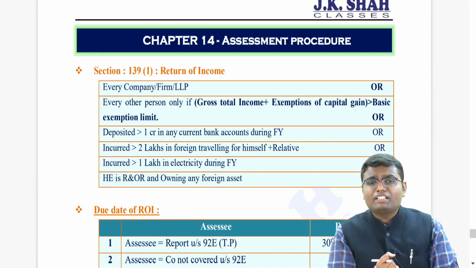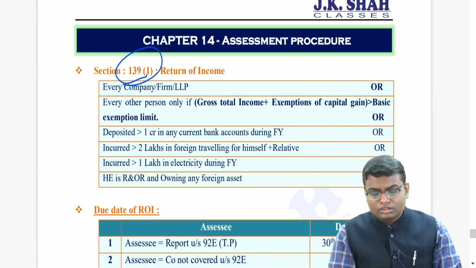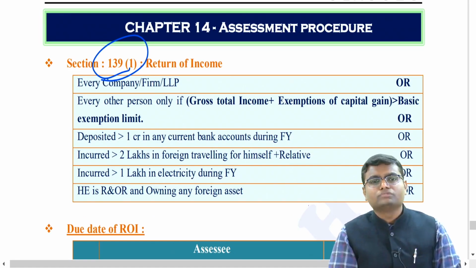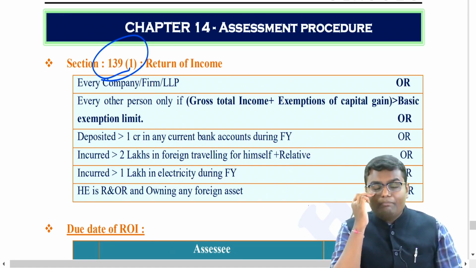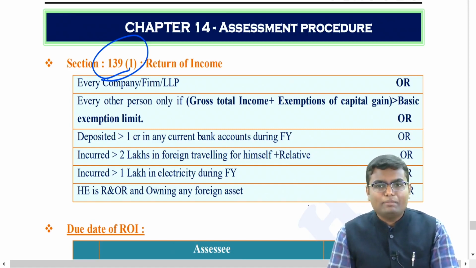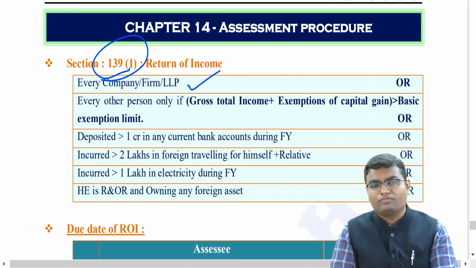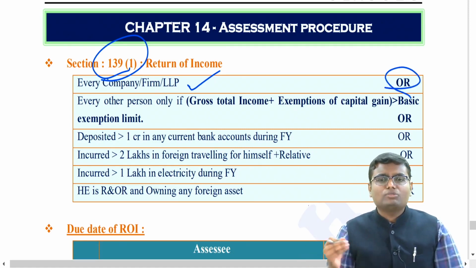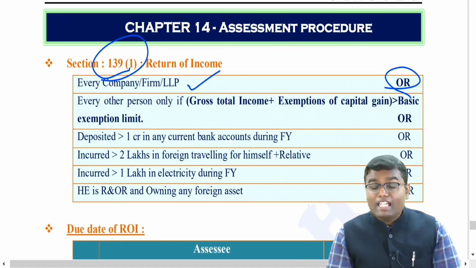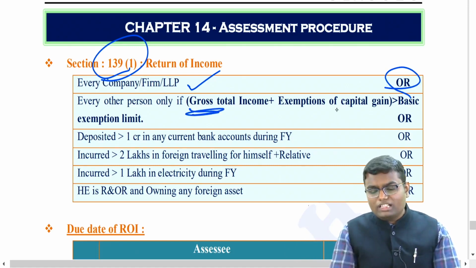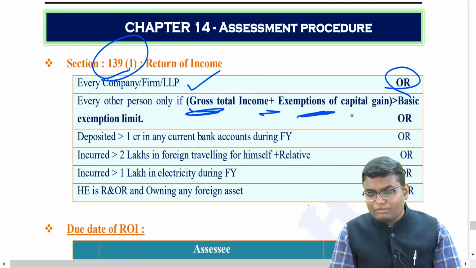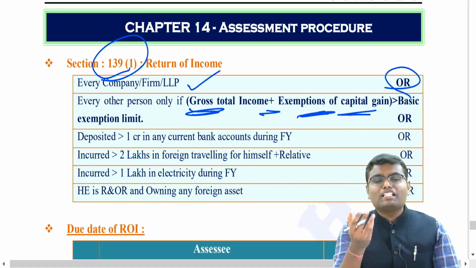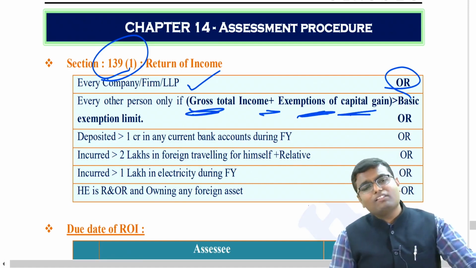The very first section is section 139 subsection 1. Who is required to file return of income? Number 1, every company, every partnership firm, every limited liability partnership compulsorily has to file return of income. Or every other person, that is individual, HUF, AOP, BOI, AJP, will file the return of income if their gross total income plus the exemption of capital gain which they have taken, added together, is more than basic exemption limit. If it is so, they will file the return of income.